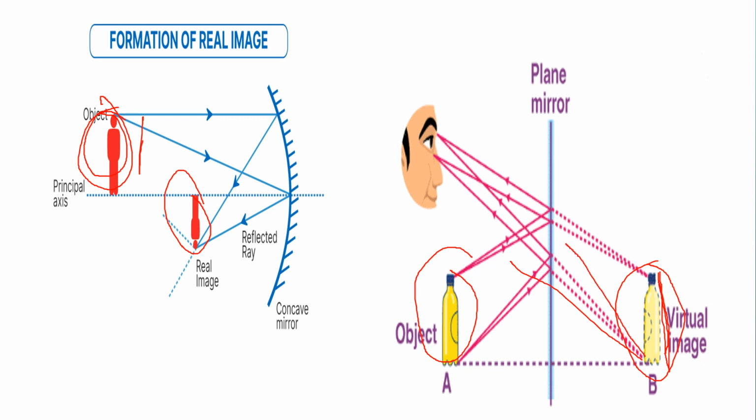The rays are going from one point and they are never going to meet each other when they go ahead. While here, these rays are meeting at one point. So we can say that a real image is really converging and a virtual image is apparently diverging.